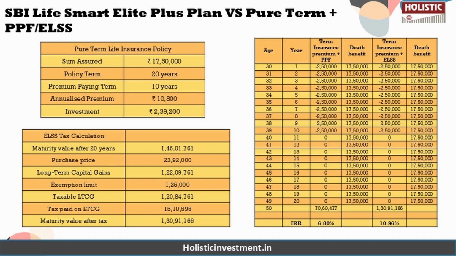So if you calculate the IRR, even for the post-tax maturity value, you get an IRR of 10.96%. So these returns surpass inflation, enabling you to build a corpus for your long-term financial goals. So this comparative analysis shows us that separating insurance and investment provides better financial growth. While the SBI Life Smart Elite Plus plan falls short of delivering the desired corpus for your goal, making it less effective than an investment strategy involving pure term insurance and other focused investments according to our risk tolerance.